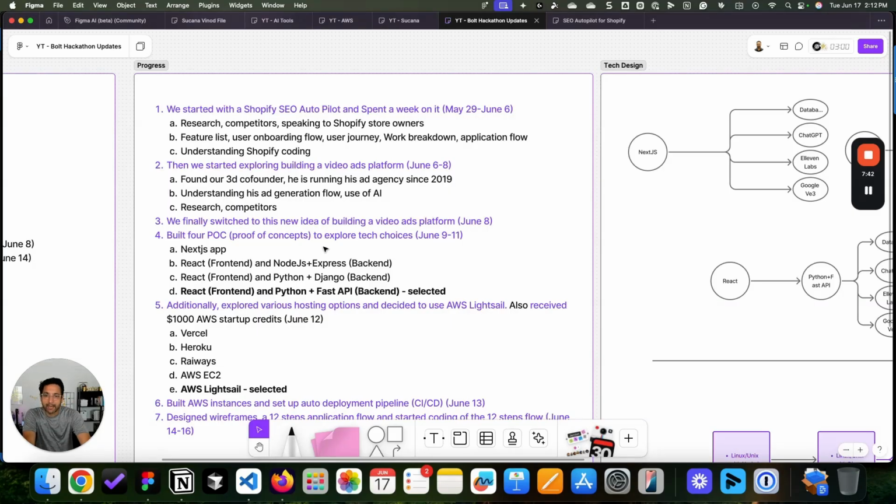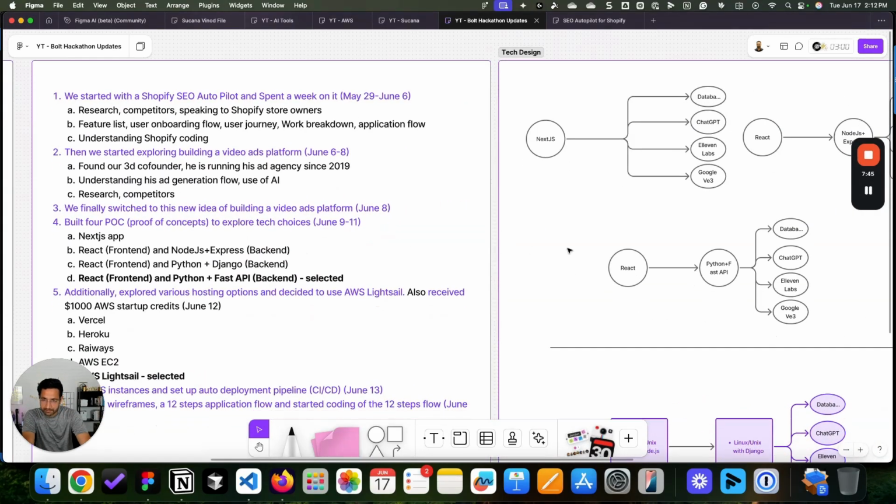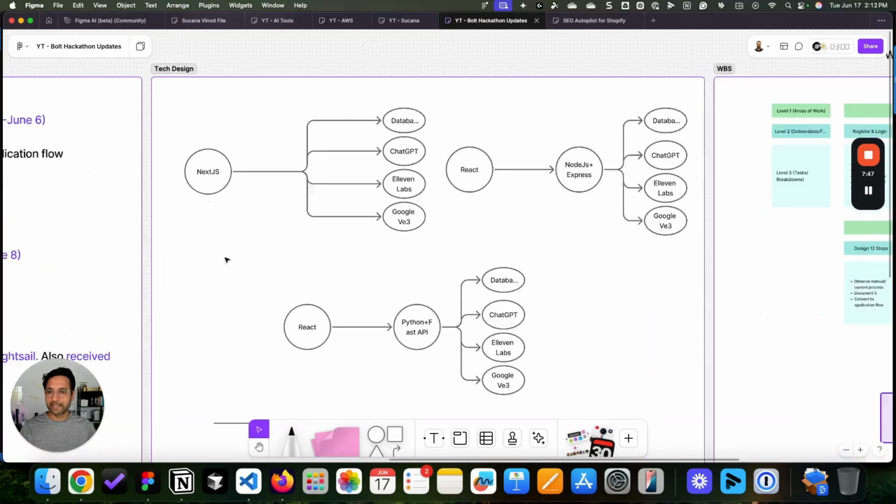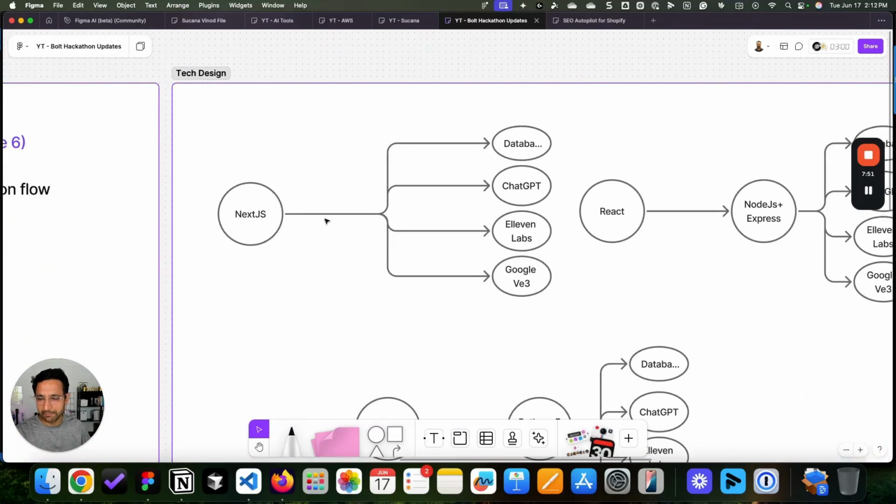So the 4th point, I built 4 different proofs of concept. Those proofs of concept were like this. The first application that I built in Bolt was Next.js, which was calling multiple APIs and a database. That worked great, and I was able to get the output. I was able to go through different processes. Again, this was not a full-fledged application.